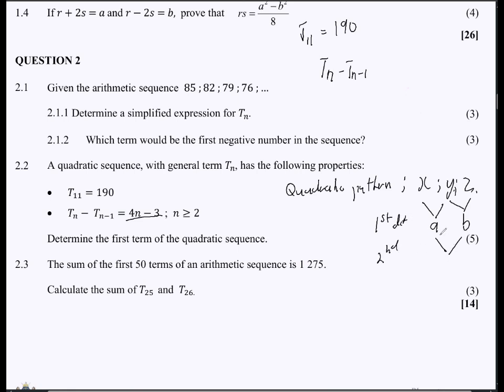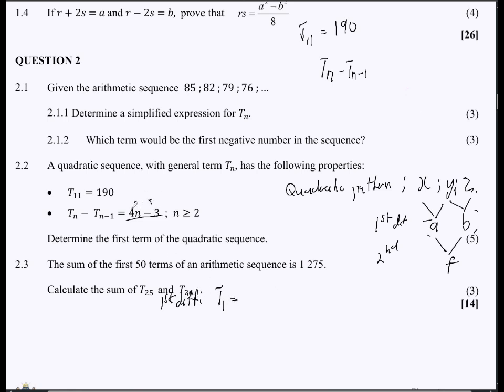So let's say b minus a here gives us the value, let's say f, right? So that means this would be the second difference, which is a constant second difference, right? So what we're going to do here is, let's try to find the values of the first difference. So the values of the first difference will be what? If we just use this expression here, in order to get T1 of the first difference, let me indicate first difference, not of the quadratic pattern.